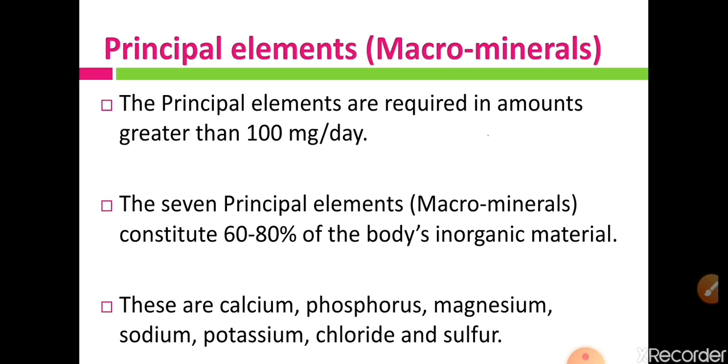These are the 7 principal elements or macro minerals which are required in our body in more than 100 mg per day, and they constitute 60 to 80% of the body's inorganic material. Out of these 7 principal minerals, today we are talking about calcium.